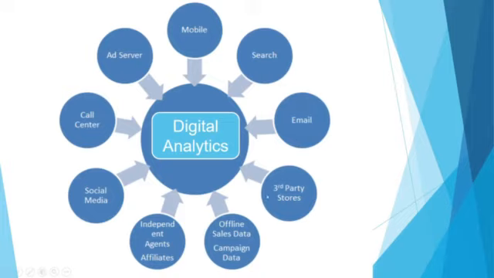They must have visited third-party storage or some offline sales data campaign, then some independent agents, then they must have visited some social media platforms, then call centers to get extra information, then servers, or through their mobiles. All these things can be considered under digital analytics because one person before buying goes to these many fields and then he or she decides what to buy and when to buy.